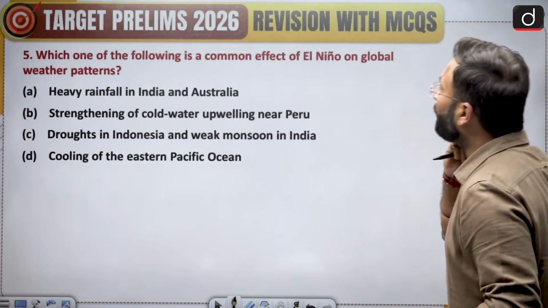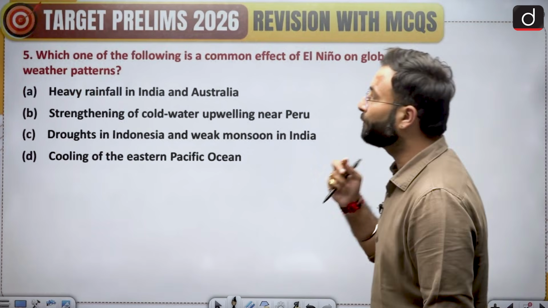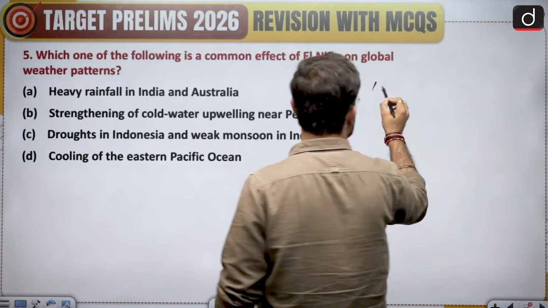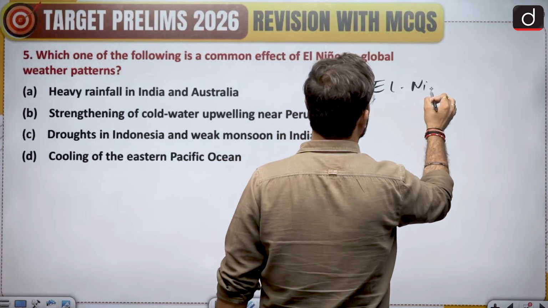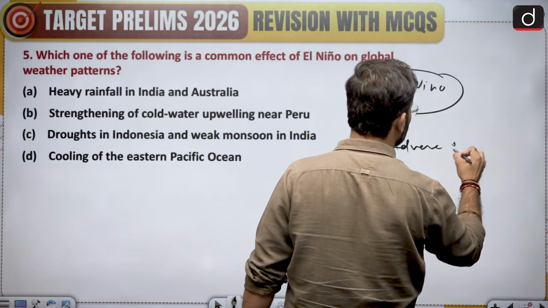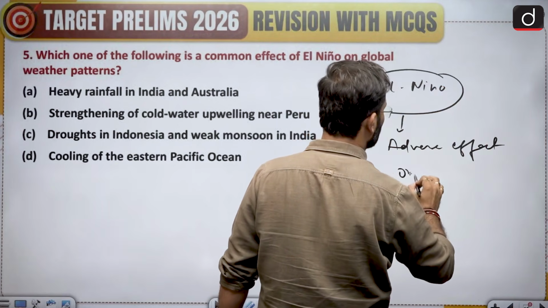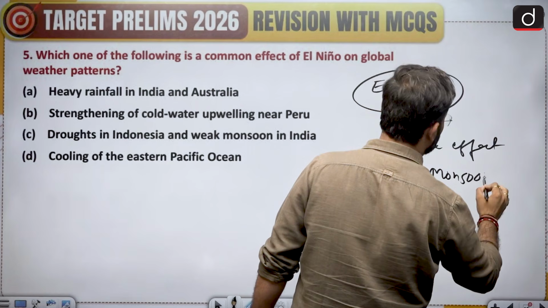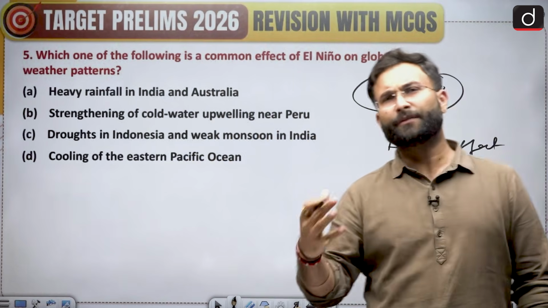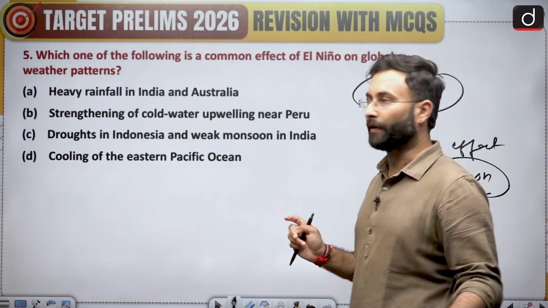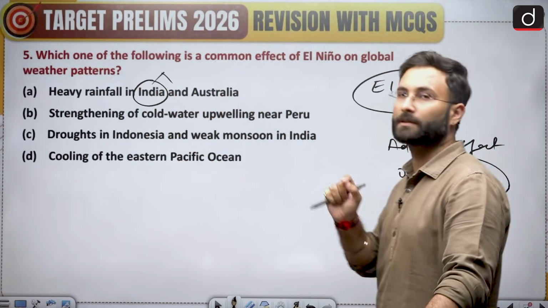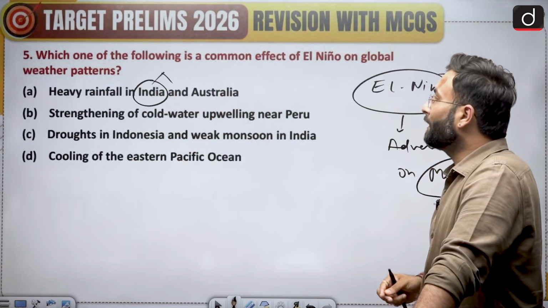Which of the following is the common effect of El Nino on the global weather patterns? Heavy rainfall in India and Australia? Now if you have followed the newspaper thoroughly, or otherwise if you have read geography, you know that El Nino has an adverse effect on monsoon. Whenever we see that there has been a deficit in the monsoon, generally one of the reasons is the El Nino effect. So heavy rainfall in India would not be true, because we are saying that it is having an adverse impact.